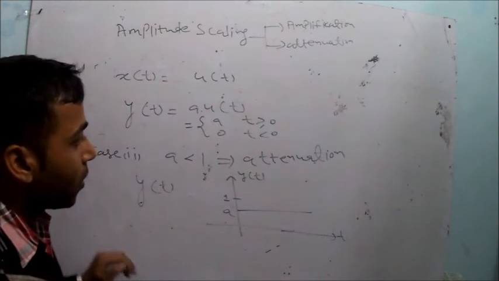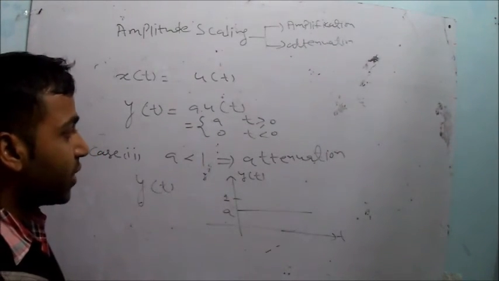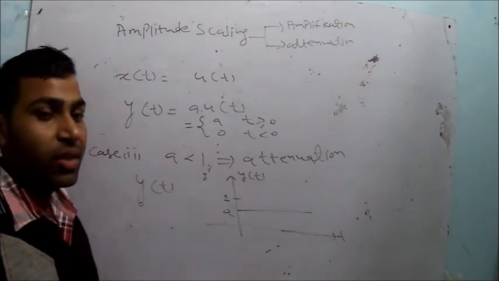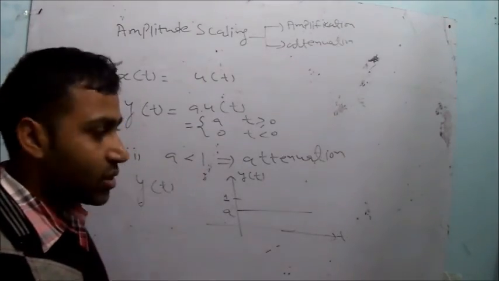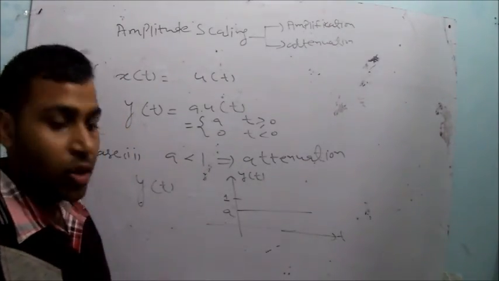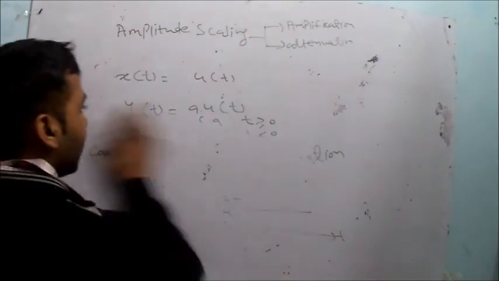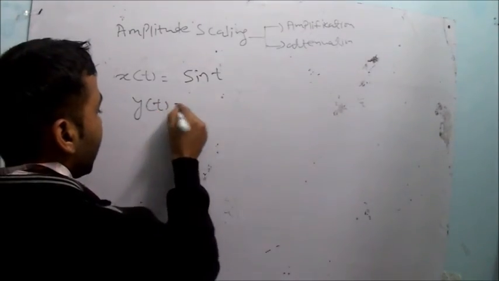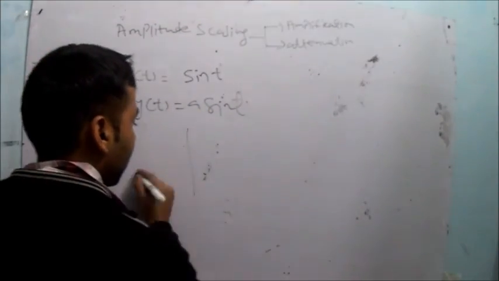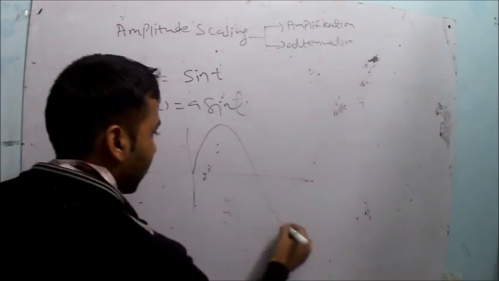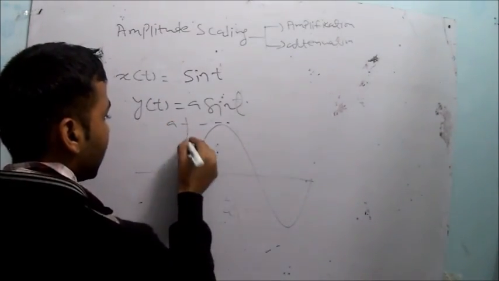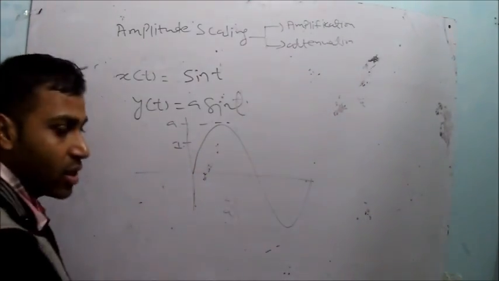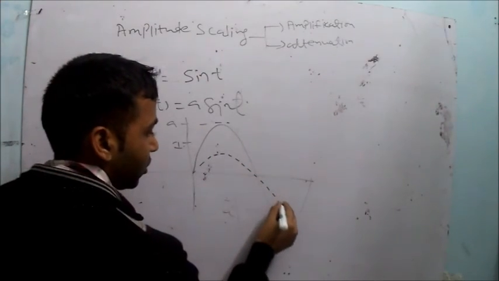So if you have a scaling factor which is greater than 1, then you can say it is amplification of the signal. Another one, if your scaling factor is less than 1, then you will say it's attenuation of the signal. You can take any other example also. Let's say x(t) is equal to sin t, and y(t) is equal to a sin t. Similarly, this time you can also visualize: if a is greater than 1, then your signal will be amplified. Similarly, if a is less than 1, then this time your signal will be the attenuated signal.